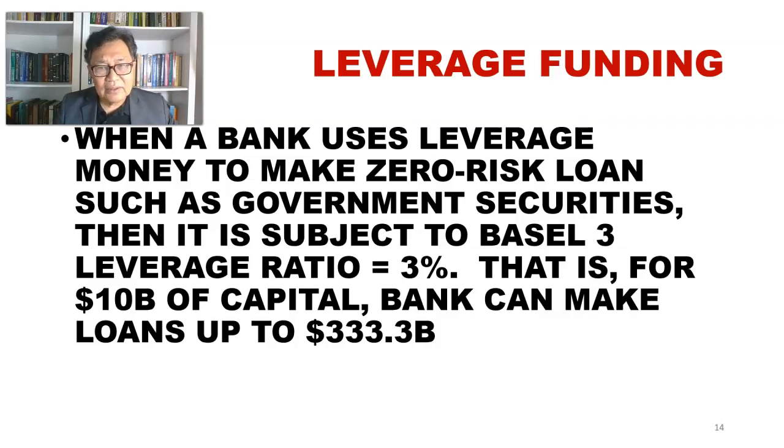That is for, let's say, a 10 billion capital. If the bank holds 10 billion worth of capital, then based on the leverage ratio of 3%, the bank can make loans up to 333.3 billion. So this loan is funded by the leverage money.